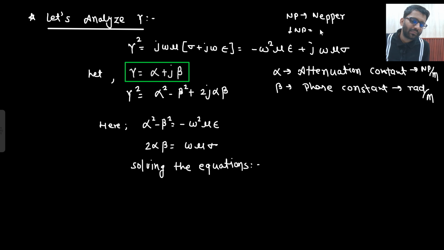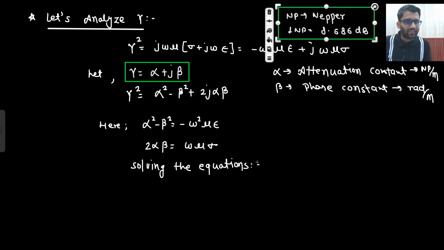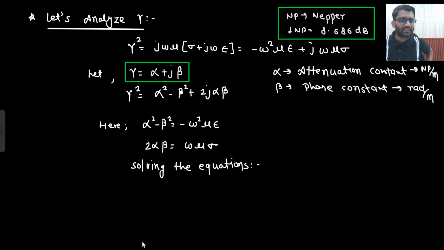And 1 Napier is equal to 8.686 dB. This will most probably be given in the question paper. If they want the answer in dB, then they will give it in the question paper. But if it is not given, then you can remember it: 8.686. And the unit is Napier per meter.